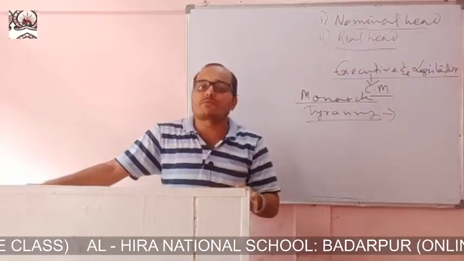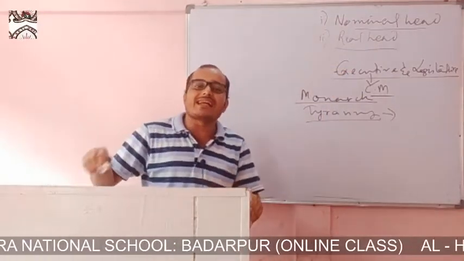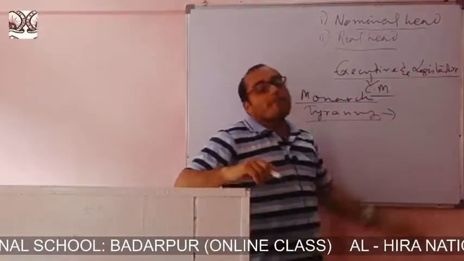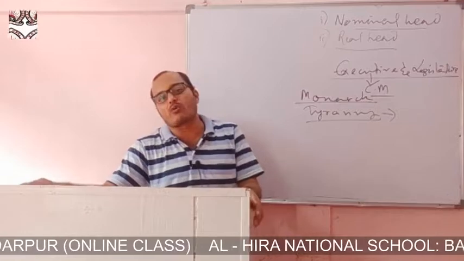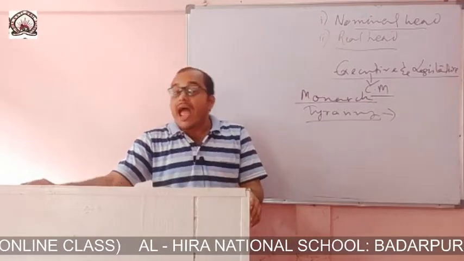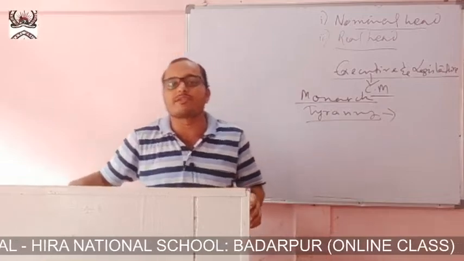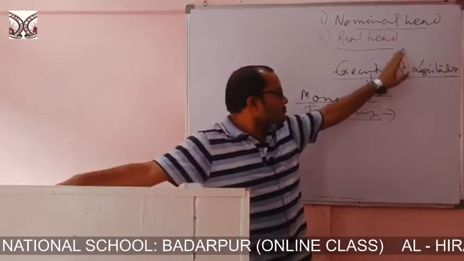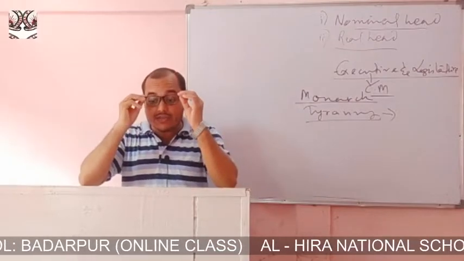The executive is responsible to the legislature. If the legislature passes a no confidence motion against the council of ministers, they are bound to tender their resignation. If the no confidence motion is passed with two-thirds majority, they have to tender their resignation.